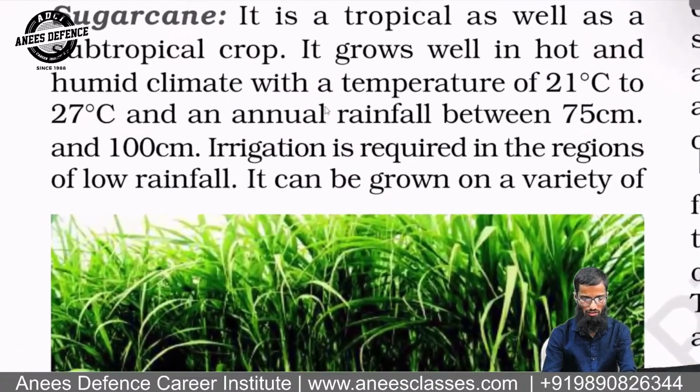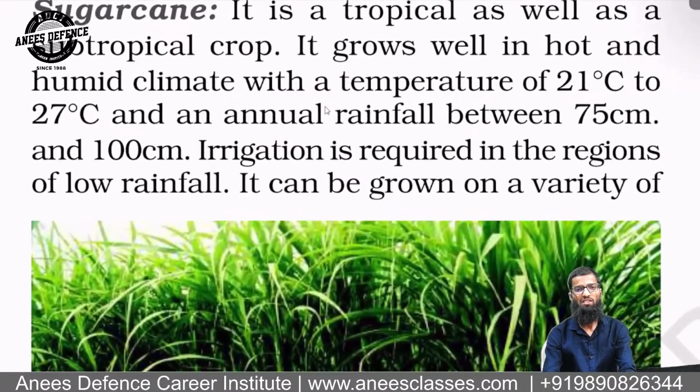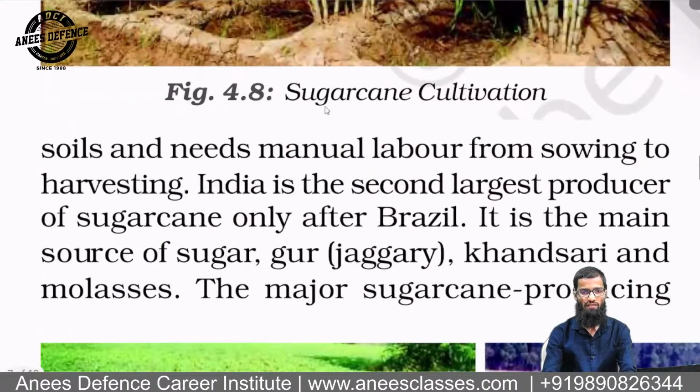grains. Sugarcane is a tropical as well as subtropical crop which requires hot and humid climate with the temperature of 21 centigrade to 27 centigrade, and it requires rainfall almost like rice also. In rice, you have almost 100 centimeters rainfall. In sugarcane also, you require 100 centimeters rainfall. And if you have less rainfall, you need to do it with the help of what? With the help of irrigation.